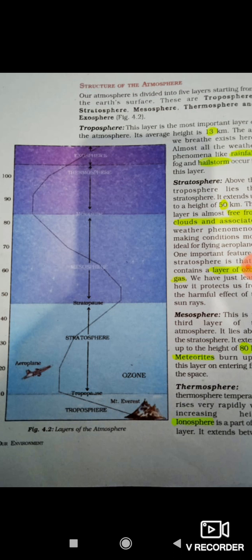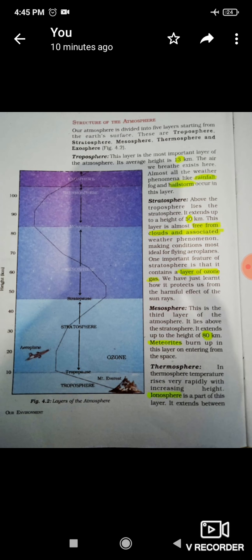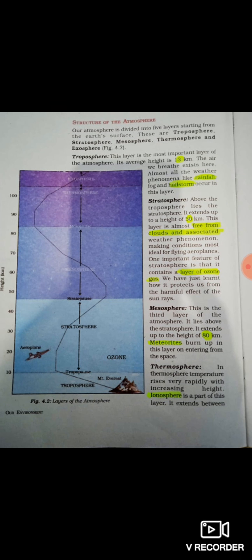Now the second layer is the stratosphere. Stratosphere is the second layer. Above the troposphere lies the stratosphere, right? Now you can see just above the troposphere, the stratosphere is there. The stratosphere extends up to a height of 50 kilometers. Over the 13 kilometers, up to 50 kilometers we get the stratosphere.